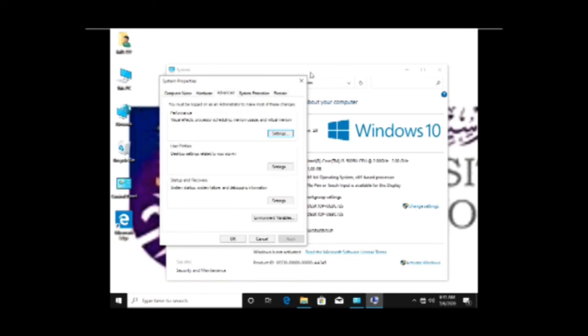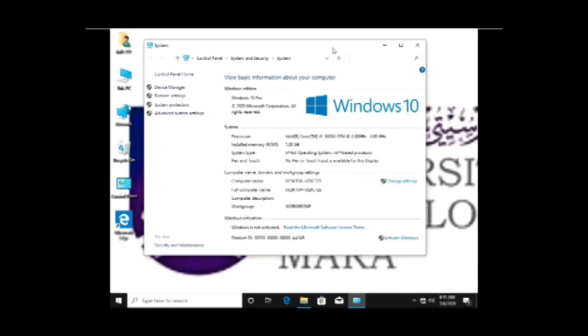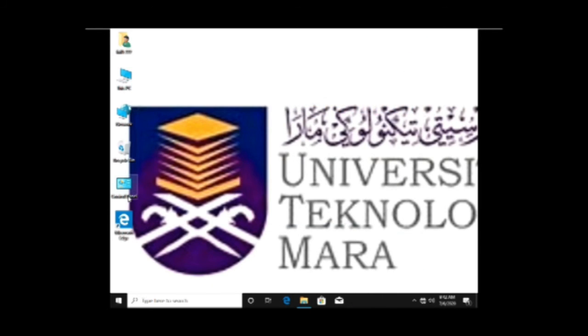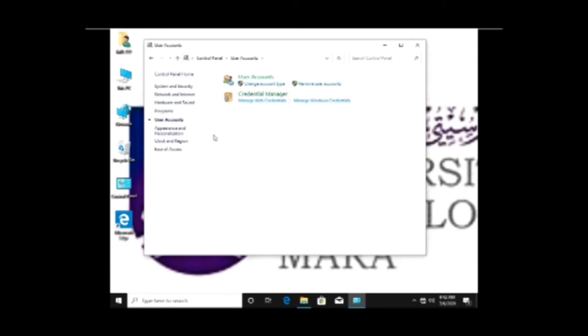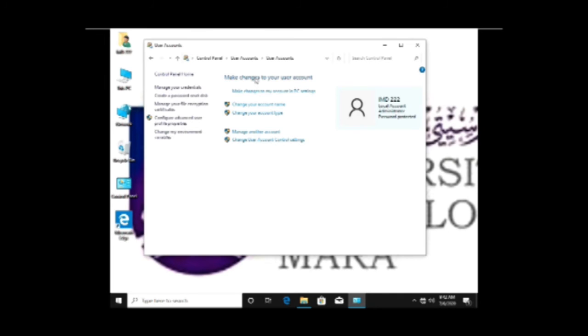And the properties were changed. Close all of the folders, and we open the control panel and click user account to change the account, and click make changes to my account in PC settings.